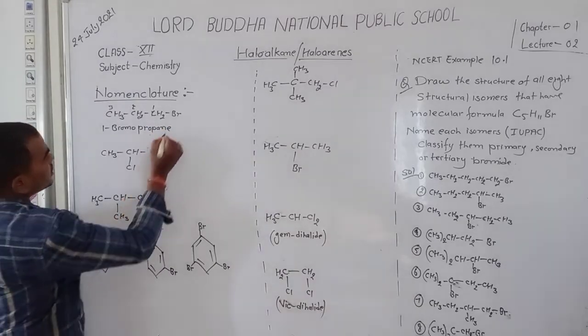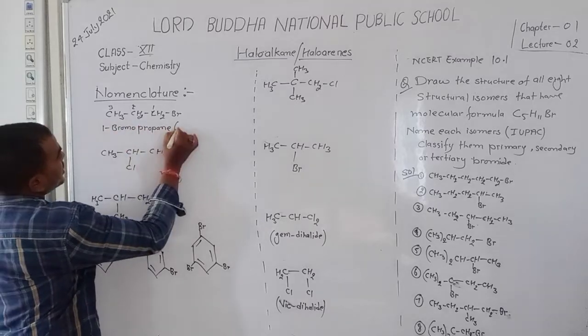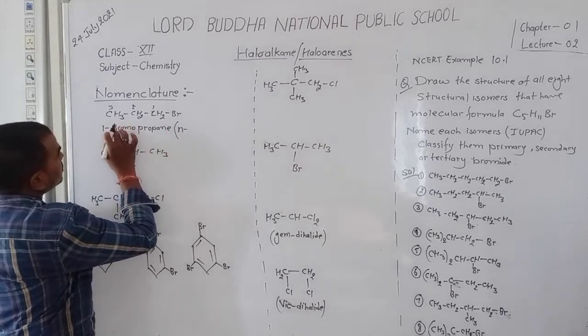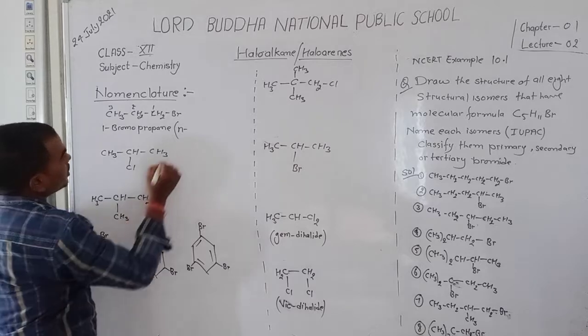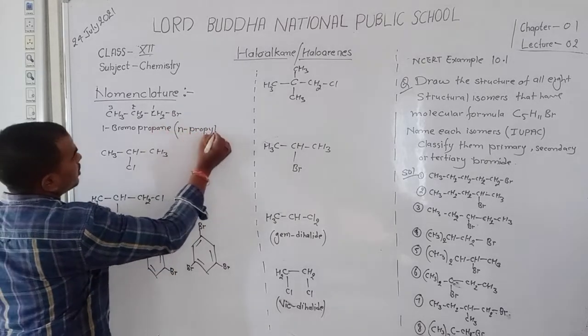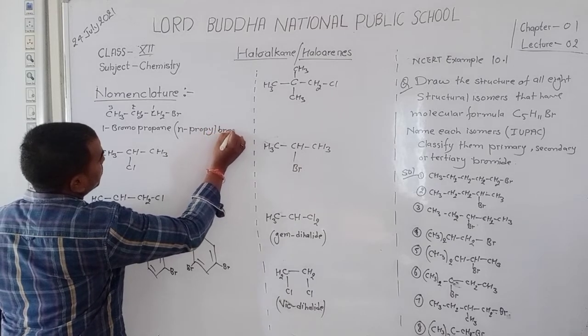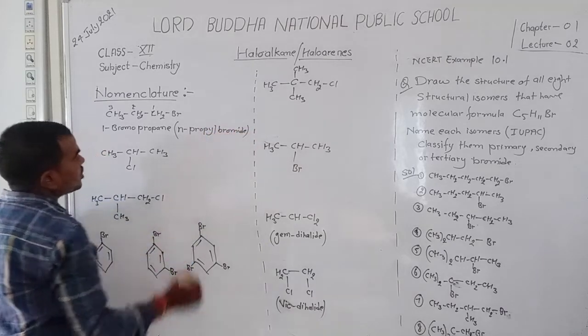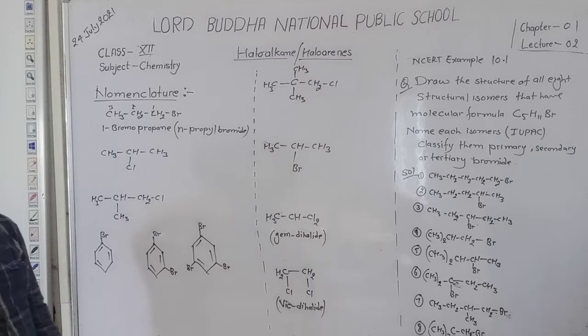And the common name: here is a 3 carbon chain, so write normal. Number of carbons 3, so propyl. For bromine, bromide. So the name of the compound is normal propyl bromide.